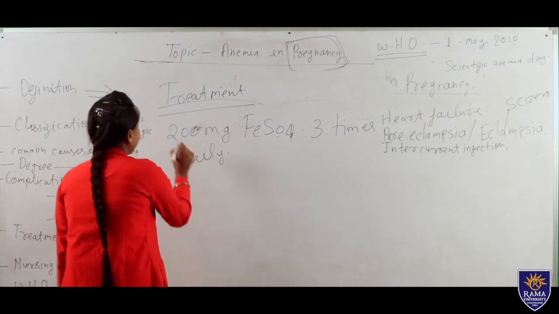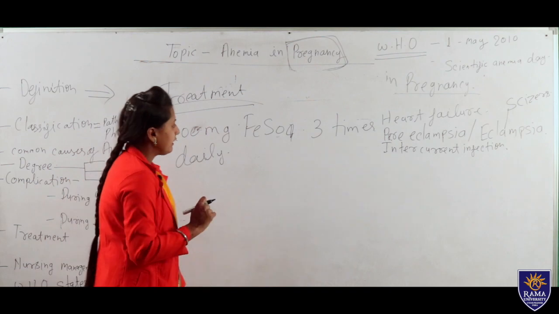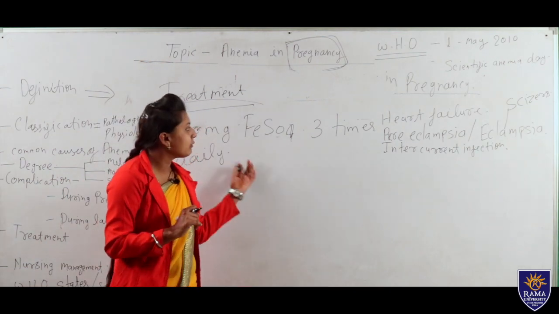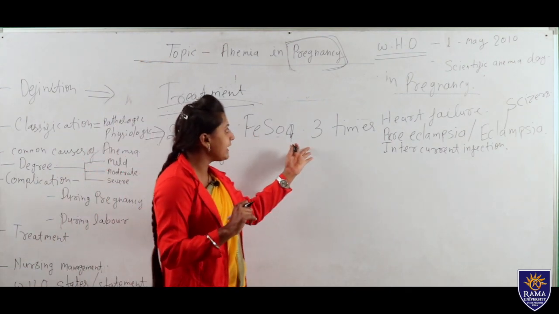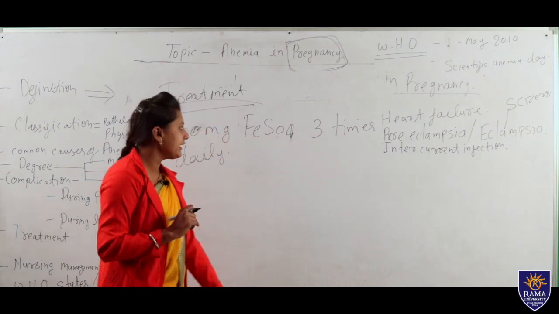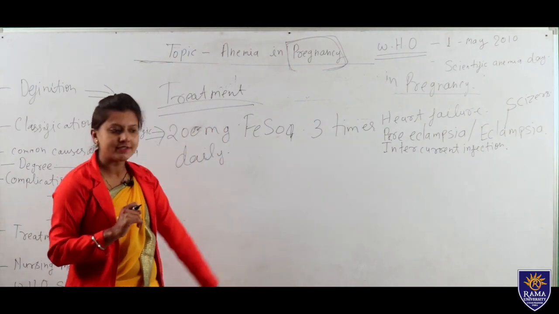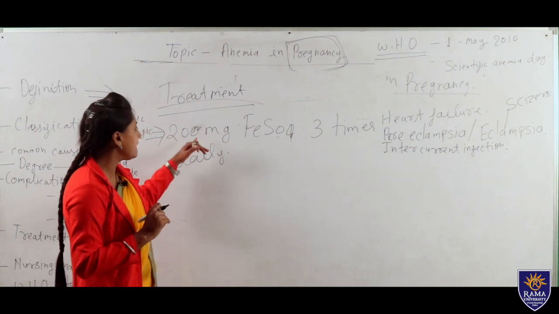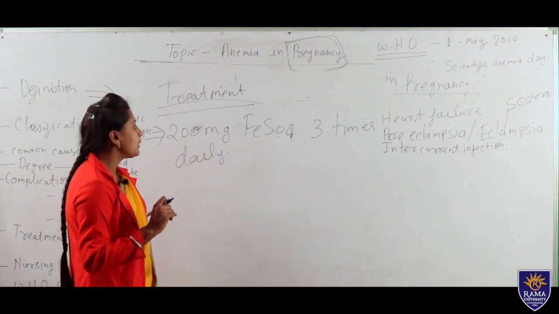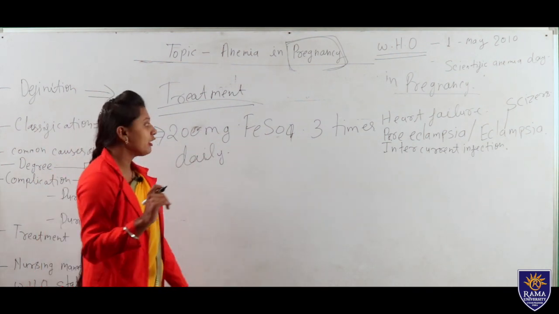We give 200 mg ferrous sulfate to the mother every day, three times a day, till the hemoglobin level is normal.